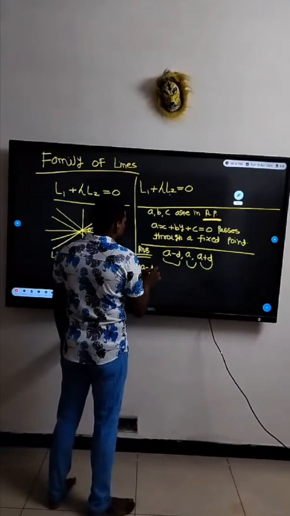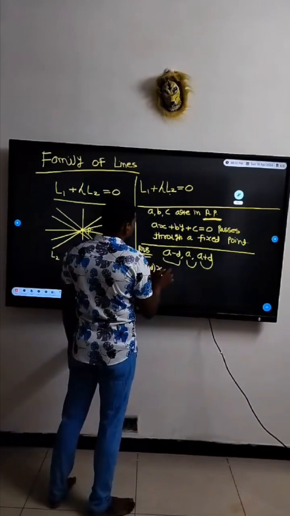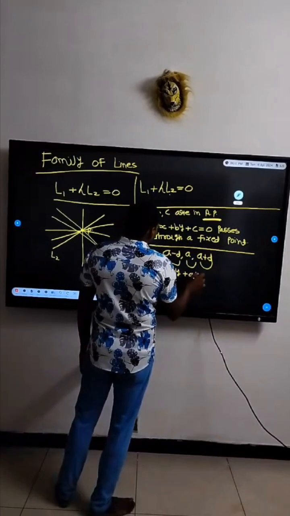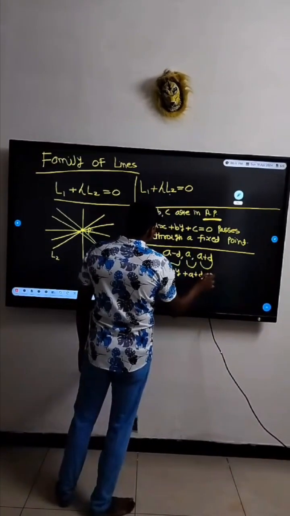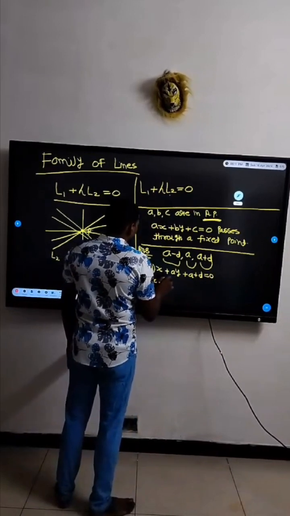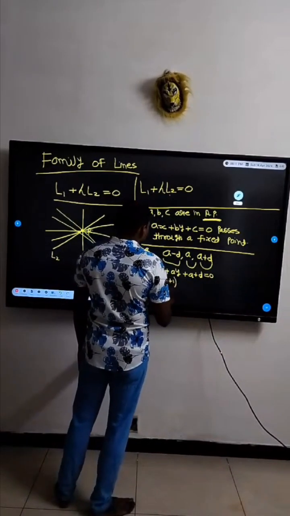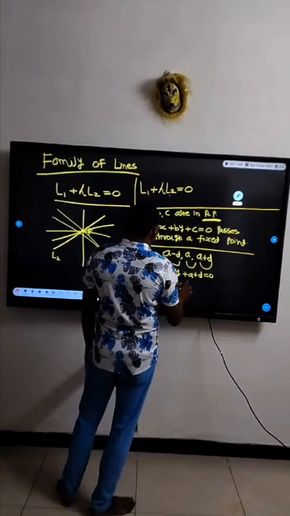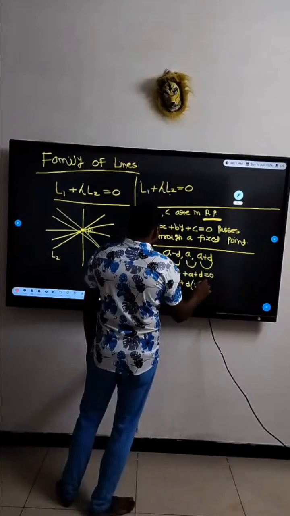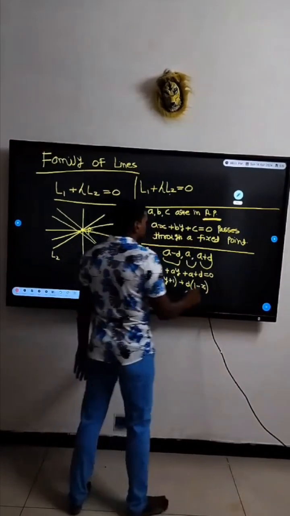So A minus d x, A, and A plus d, taking d common, 1 minus x.